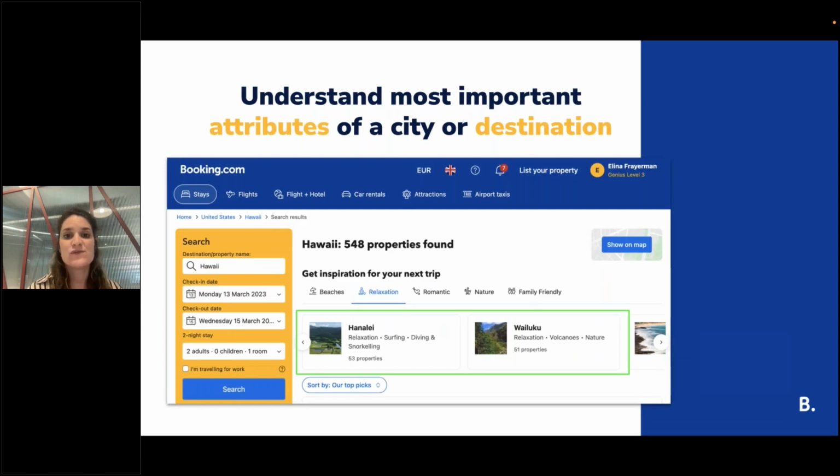Same we can do to supply the topics here in this carousel, so we can see what this destination is good about. It's good for relaxation, surfing, diving, snorkeling, and we can do this also with the topic detection. We know which topics are the main ones, where we see a lot of mentions of these topics, and also in a positive sentiment.